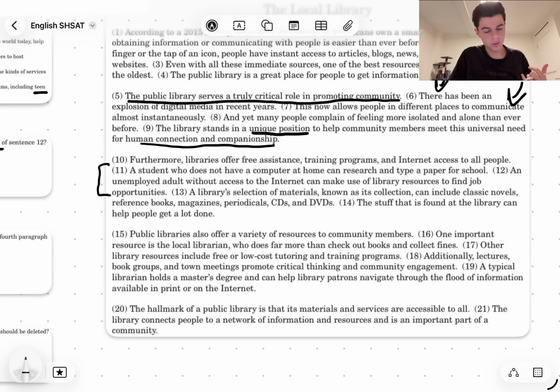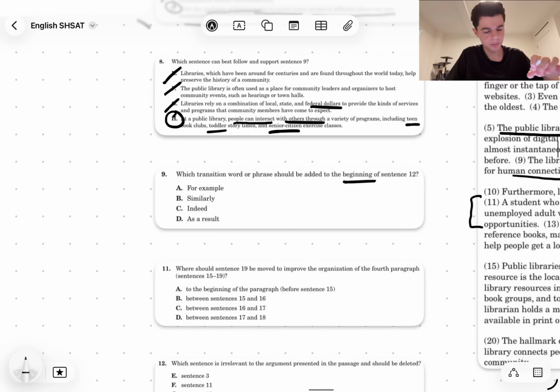Okay, so what I can tell you already is that both 11 and 12 are both examples of how the library's computers can be used, right? So these are both examples proving, right? A student and an unemployed adult, they are both examples of how the library provides computers for the public.